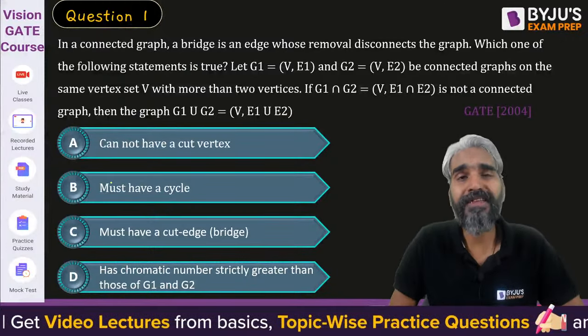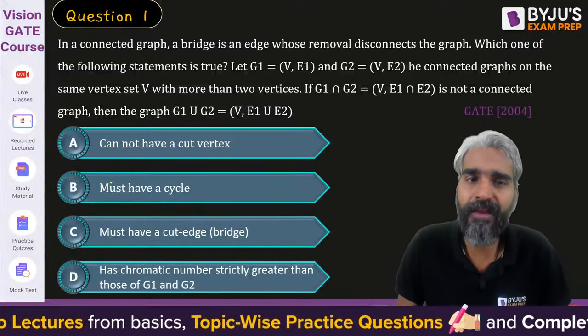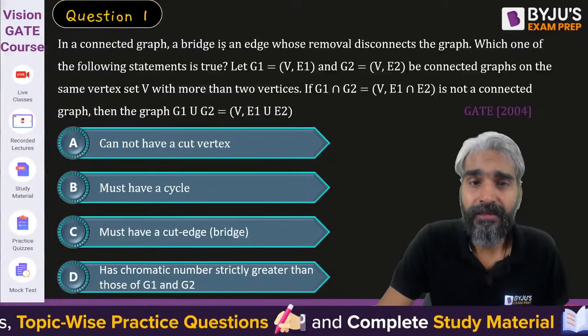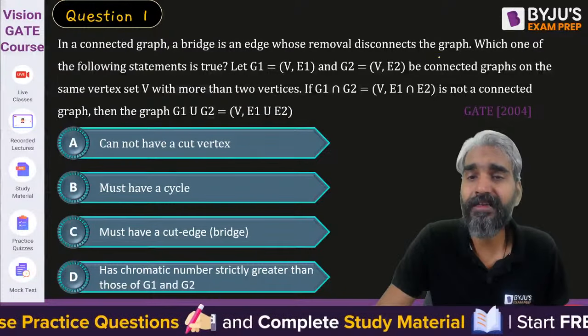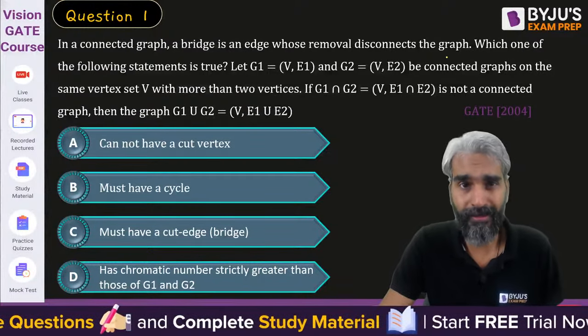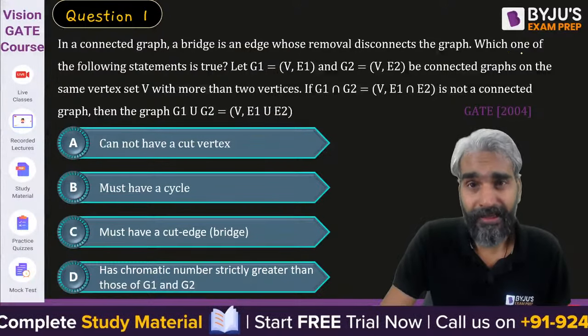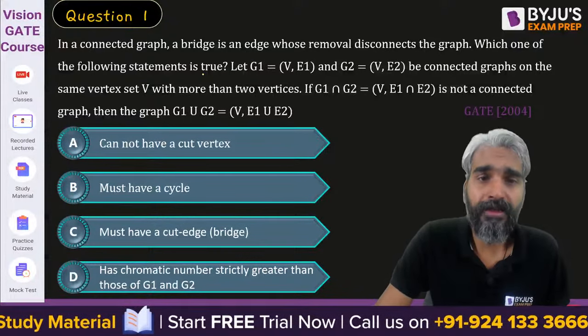Okay, so let's start with today's session. This is the very first question. In a connected graph, a bridge is an edge whose removal disconnects the graph. Yes, we all know that it is known as edge connectivity, or cut edge. Which one of the following statements is true?